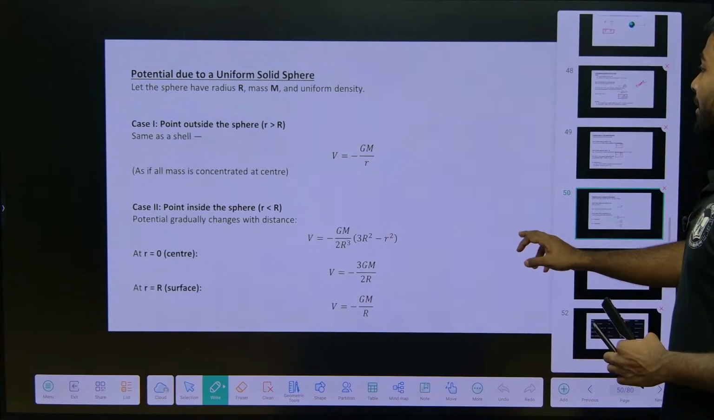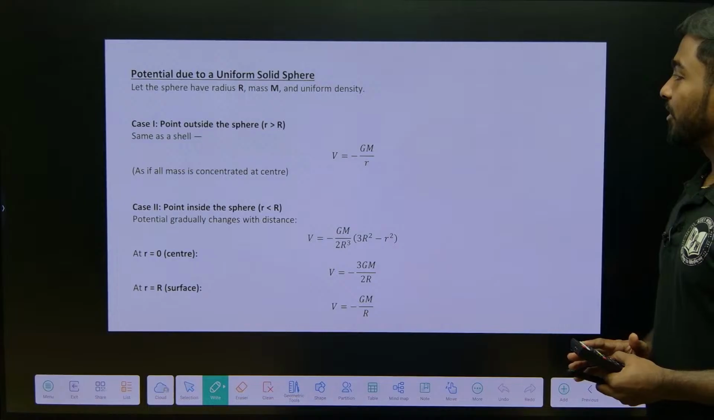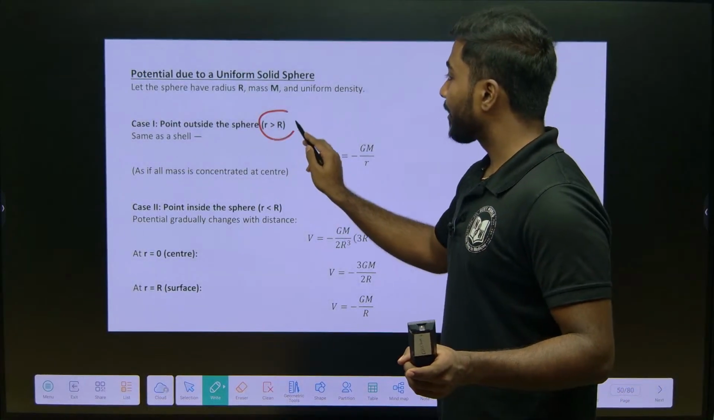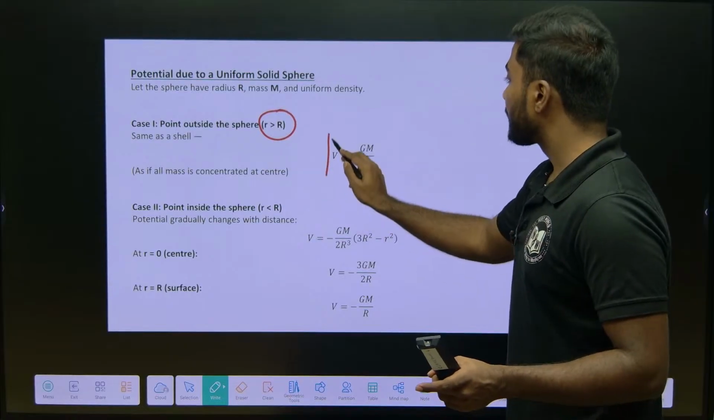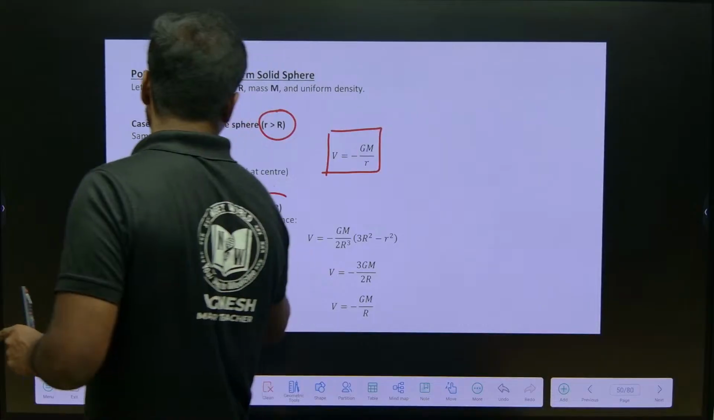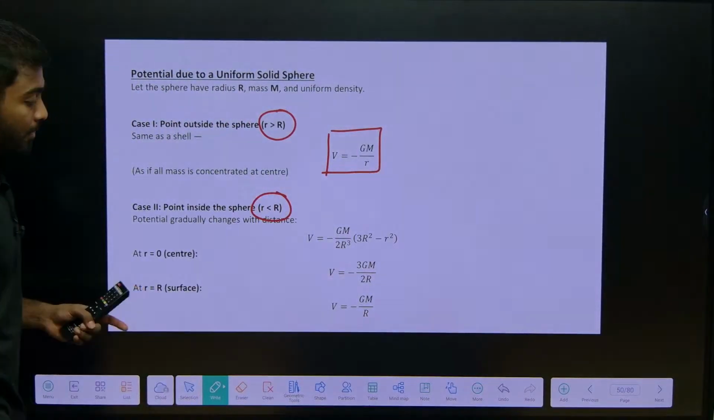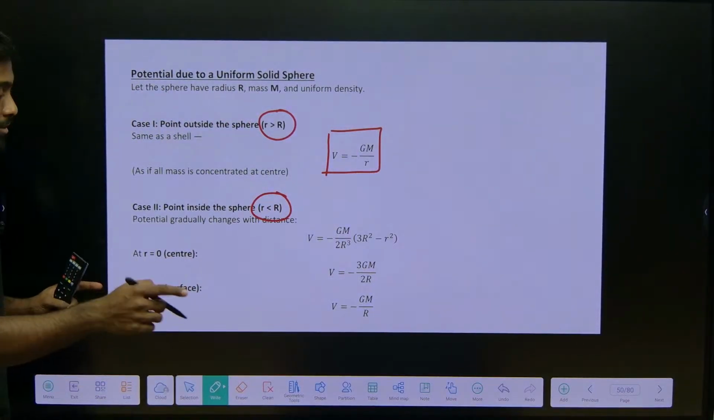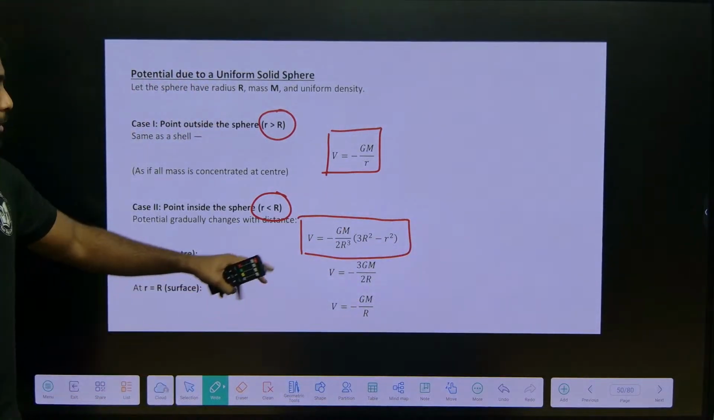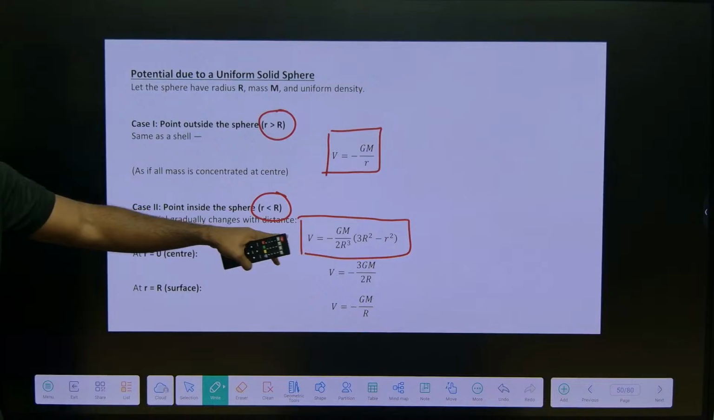The next one is potential due to a uniform solid sphere. Case 1, small r is greater than capital R, the formula is V is equal to minus GM by r. When capital R is greater than small r, the formula is minus GM by 2R cube into 3R square minus r square.